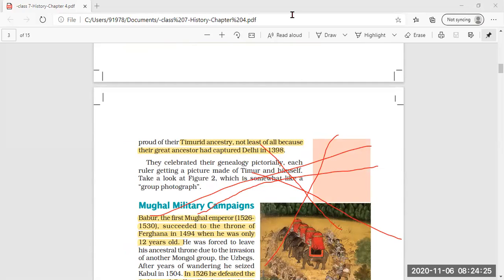Clear? Because they feel proud, and as Timur had captured Delhi in 1398, that is why they feel proud to be called by this name.